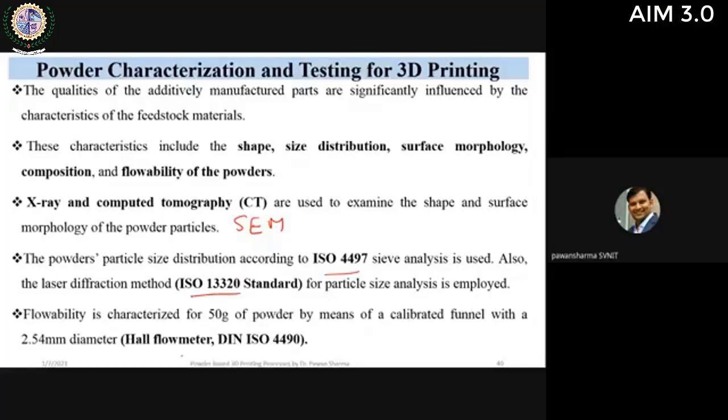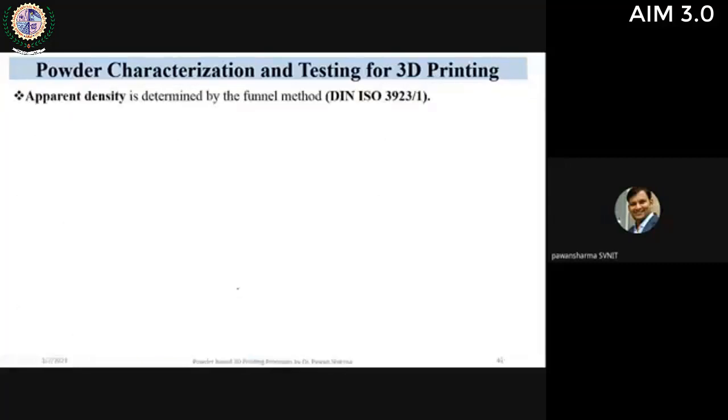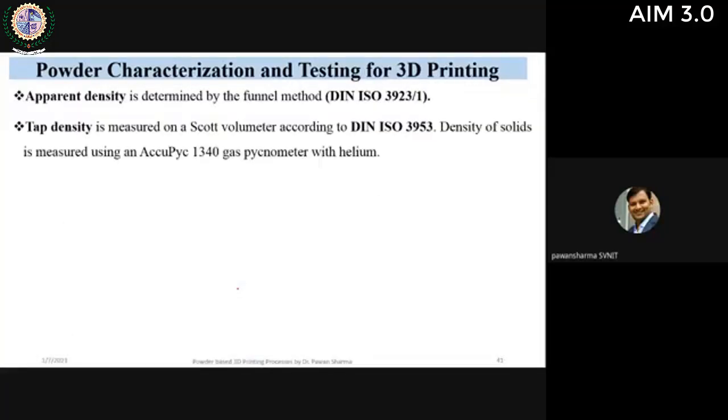Flowability can be tested using a Hall flow meter as per this standard, by means of a calibrated funnel. The particles flow out of the funnel, and using the appropriate standard we measure the flowability of the powder. Apparent density is again tested using the funnel method as per ISO 3923.